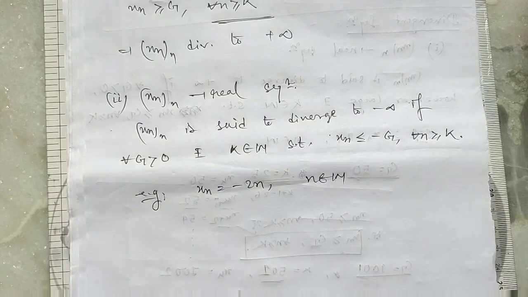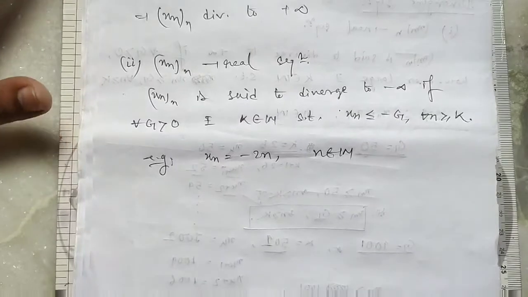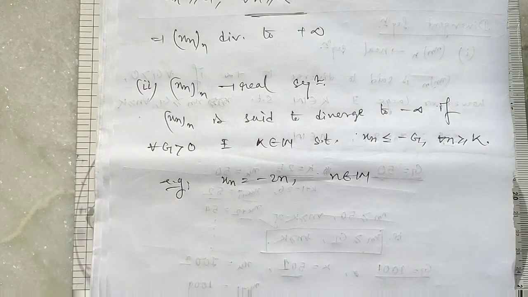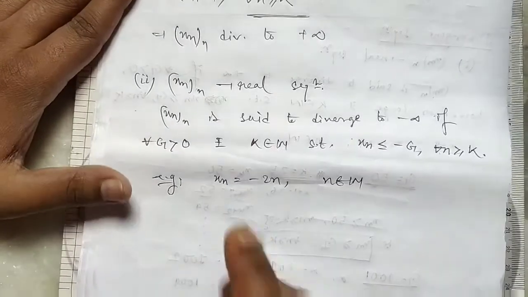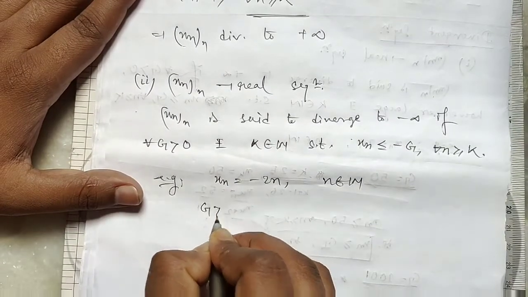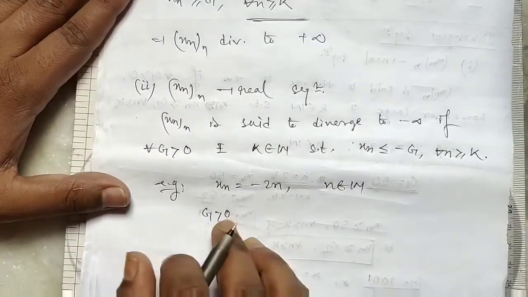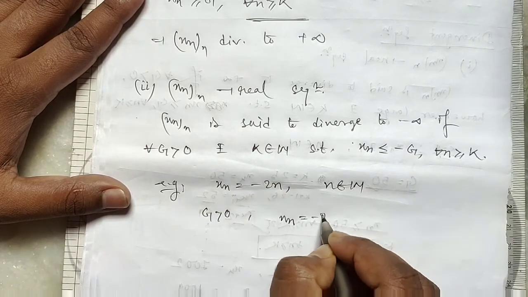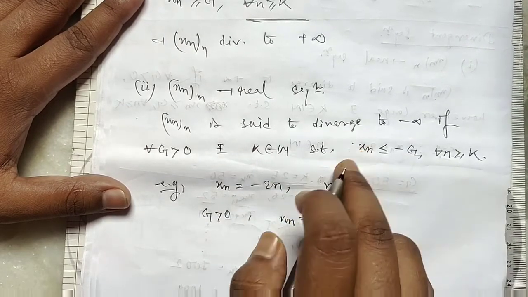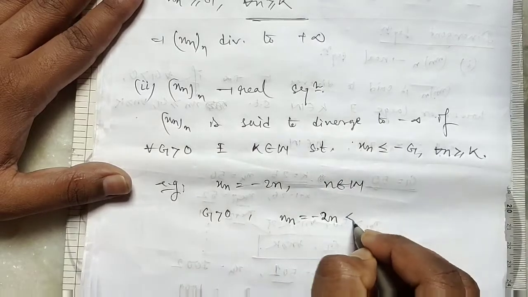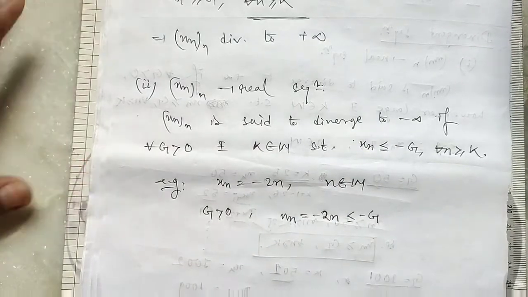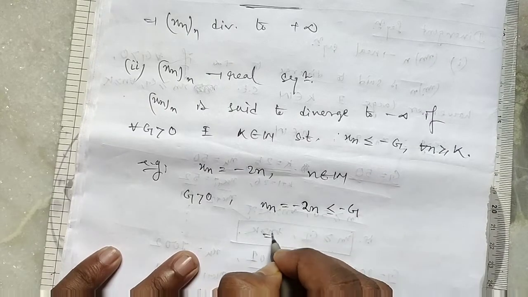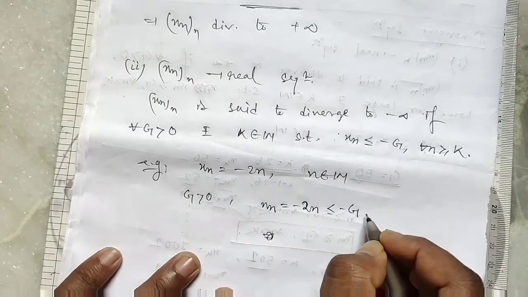For this, if we take xn equal to minus 2n, n belonging to the natural numbers, then let g be greater than 0. Now xn equals minus 2n. We have to prove this is less than or equal to minus g.